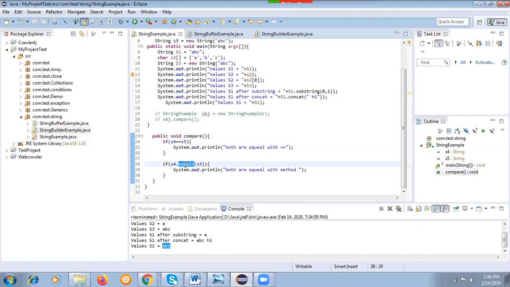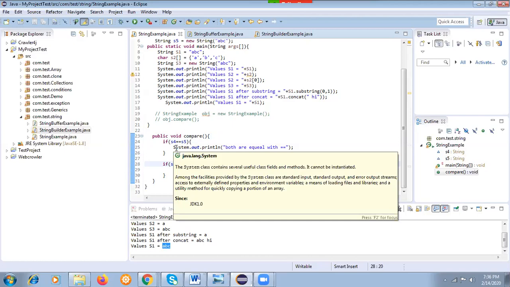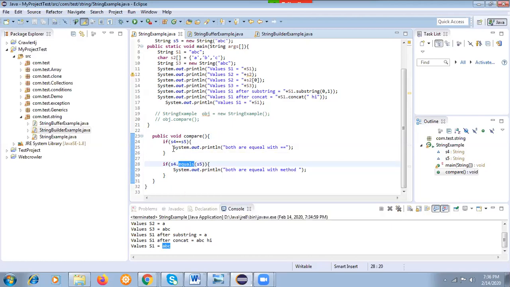Equals method is comparing the content. Again I'm saying, equals method is comparing the content. The == operator is generally comparing the internal memory address or object reference. If the reference is the same, both objects are the same. But if they are pointing to different objects, then it returns false.